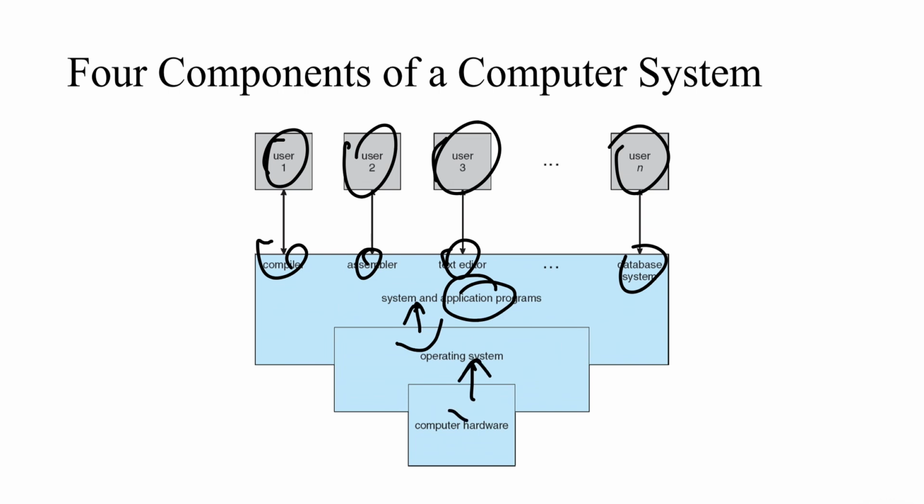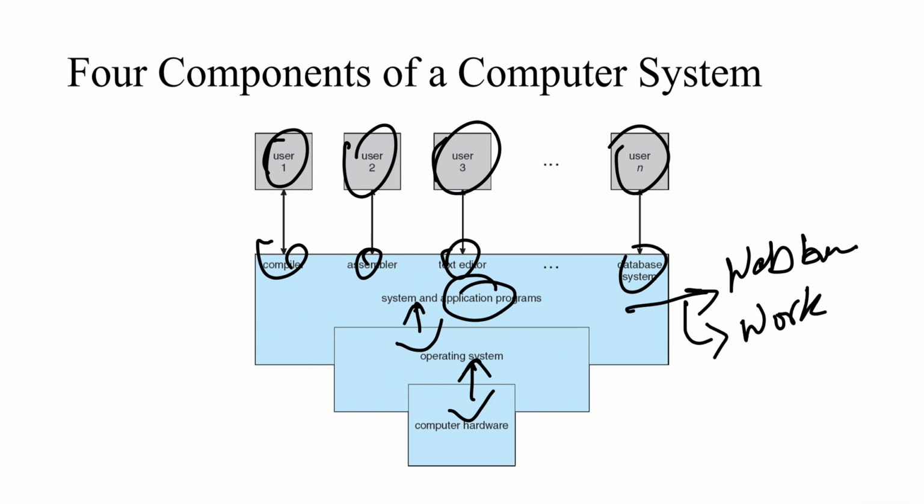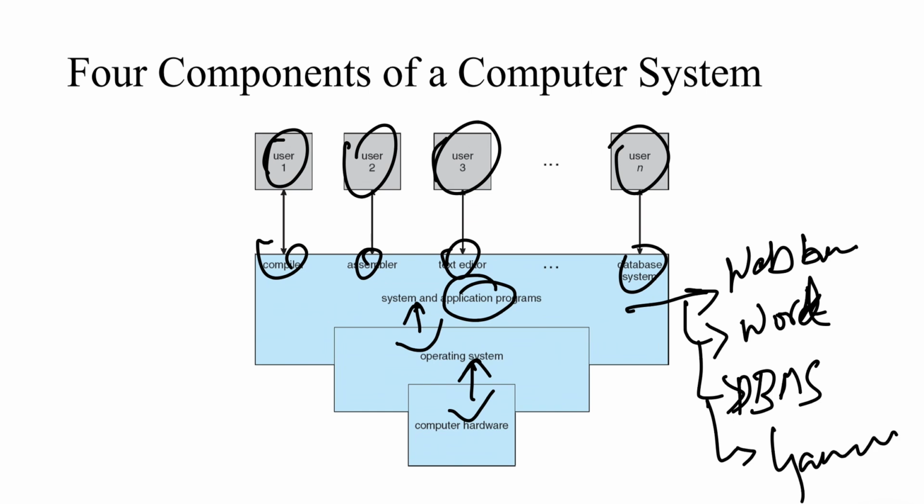Operating system will in turn interact with the computer hardware. Now, talking about some examples of application programs, it might be web browsers, or word processors that we have in the system, or database management systems, or any games that we have, all those things.